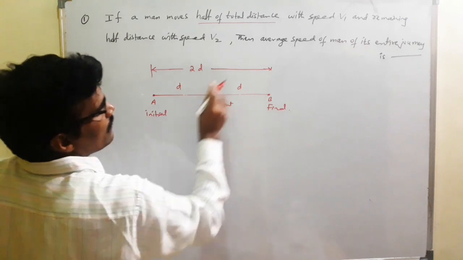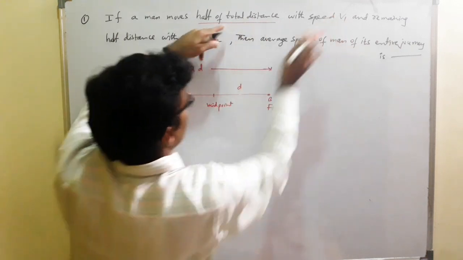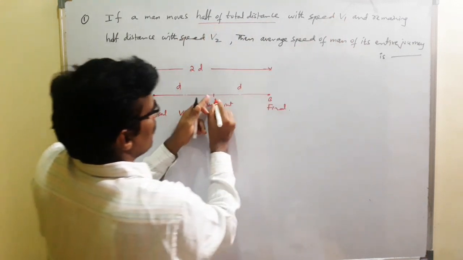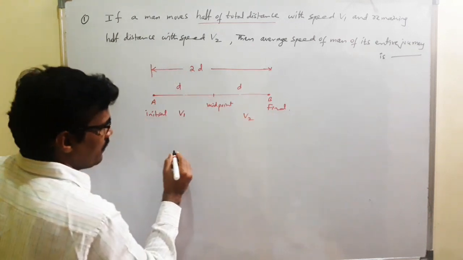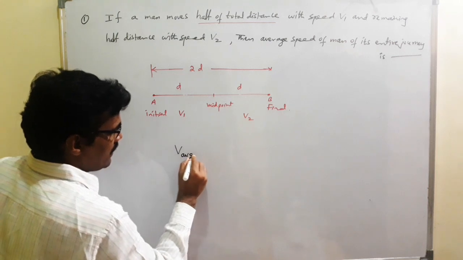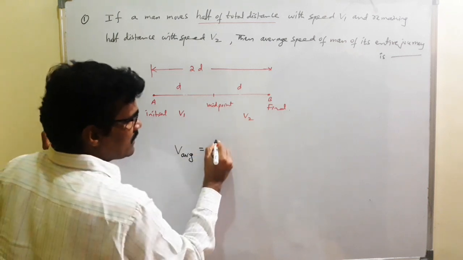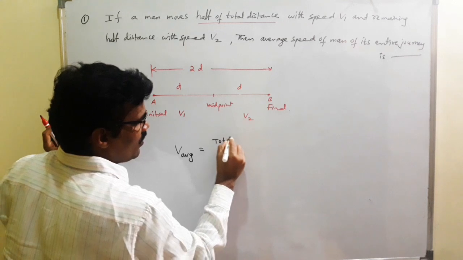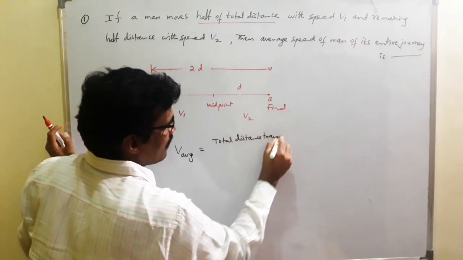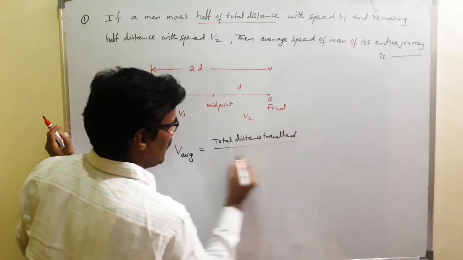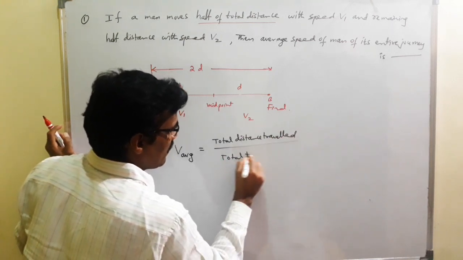What is the speed? So here half distance with the speed v1. This is the v1 speed. Remaining half, v2 speed. According to your definition, average speed is equal to total distance traveled divided by total time taken.